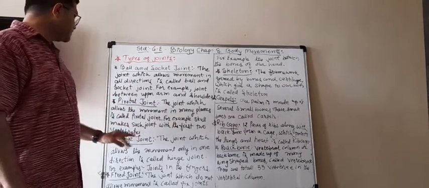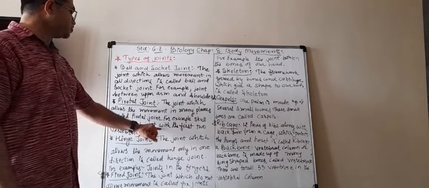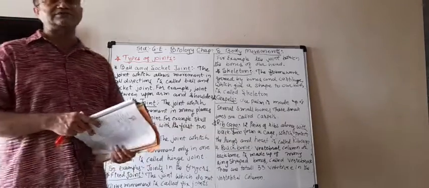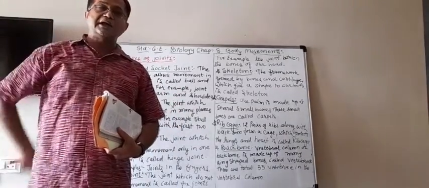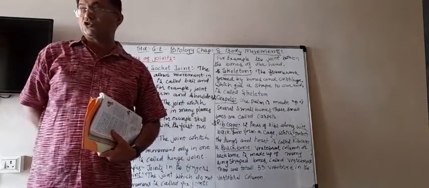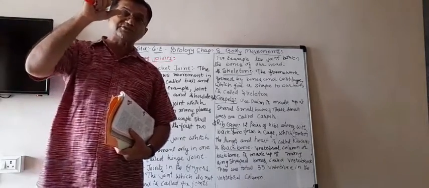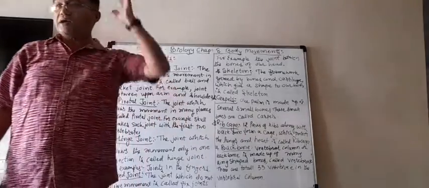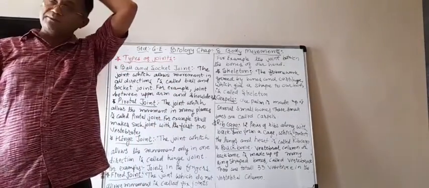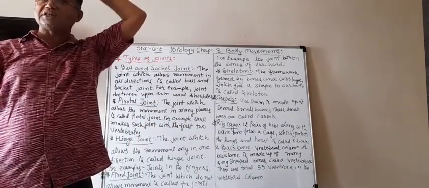For example, the skull makes such a joint with the first two vertebrae. Here you will learn about the vertebral column, also known as the backbone. It is made up of small bones, which we will learn about. The skull means all the bones in the head.